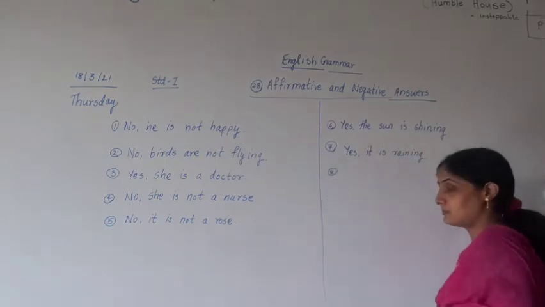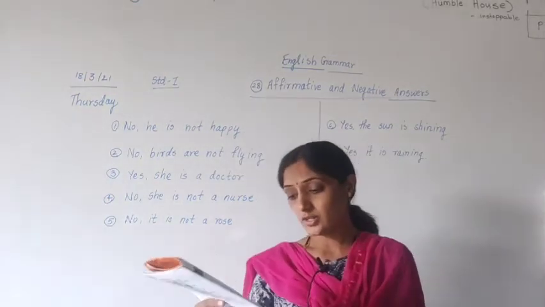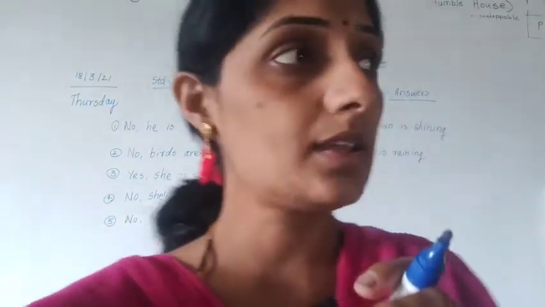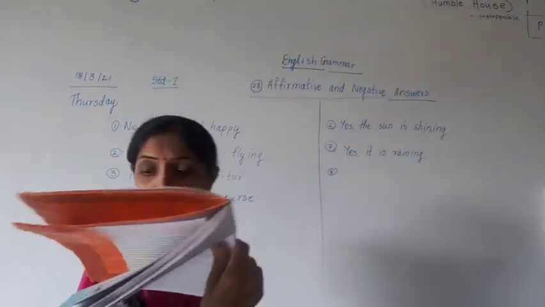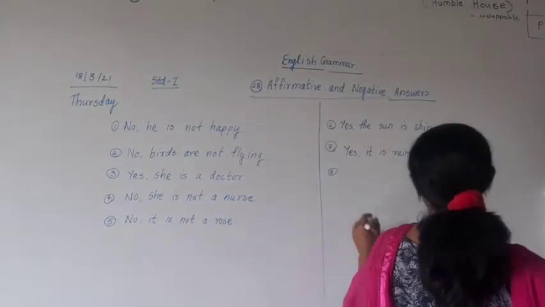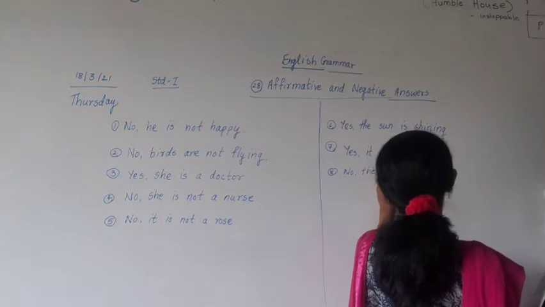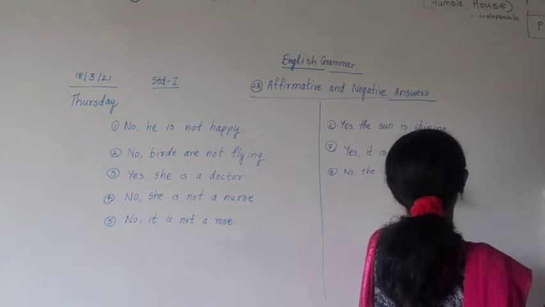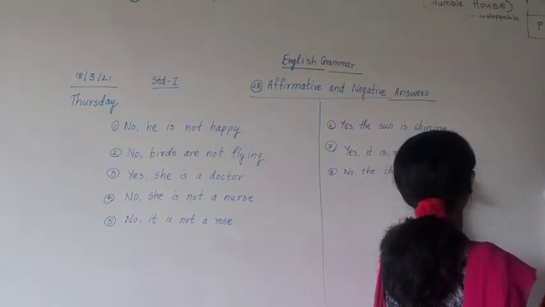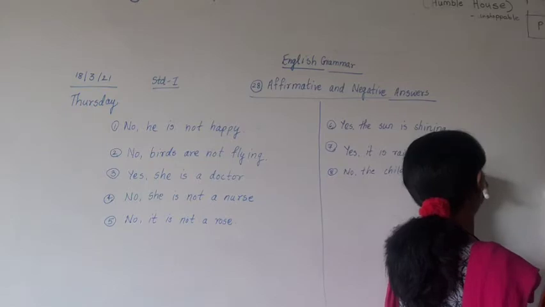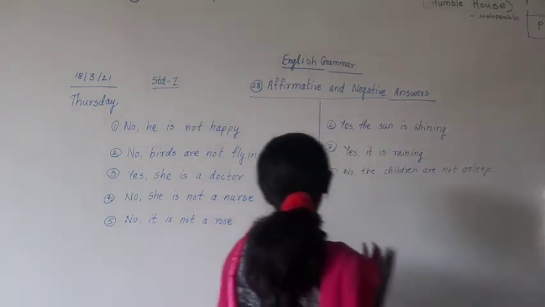Eighth. Are the children asleep? They are studying here. Now are they asleep or what? Are they sleeping here? They are studying. Correct or not? The picture is showing that they are studying. So are the children asleep? No. No, the children are not asleep.